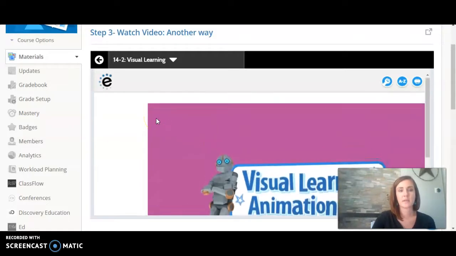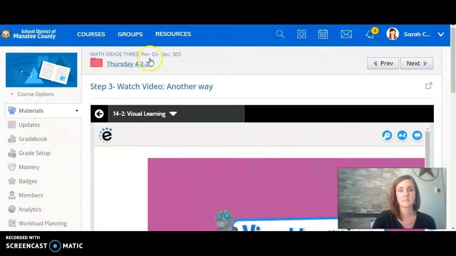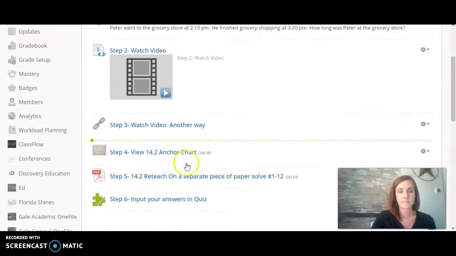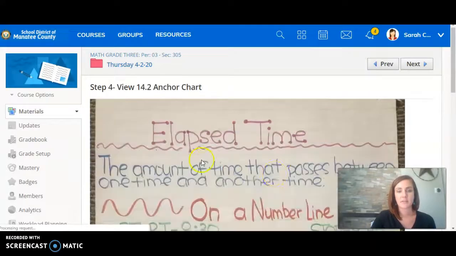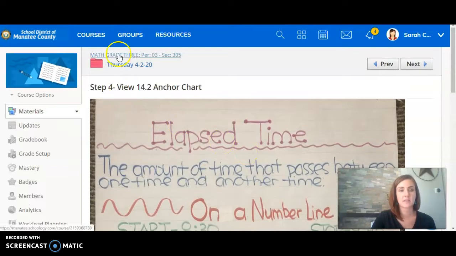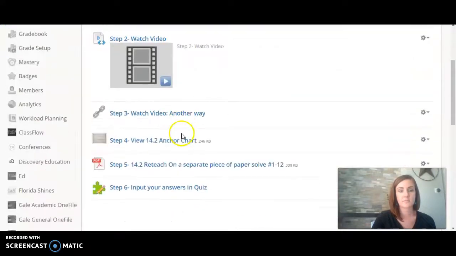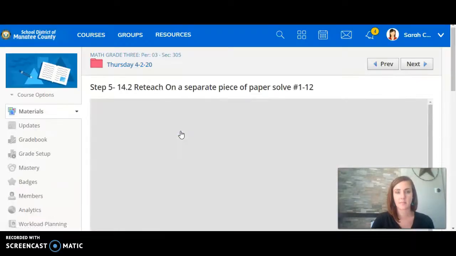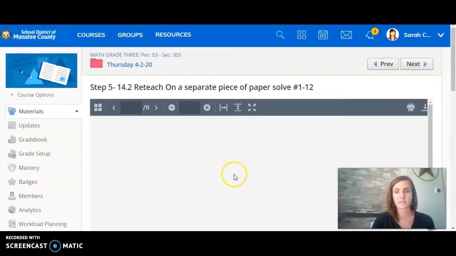When you are finished with that, make sure you're going back to the Thursday folder, not back here. Go back to the Thursday folder, click that. And then we have your anchor chart available. This is the same as yesterday, as we are doing reteaching. And then going into your problems on a separate piece of paper. So here's your reteaching of